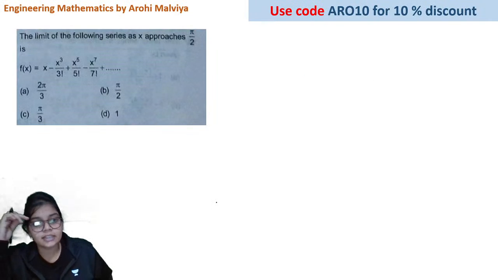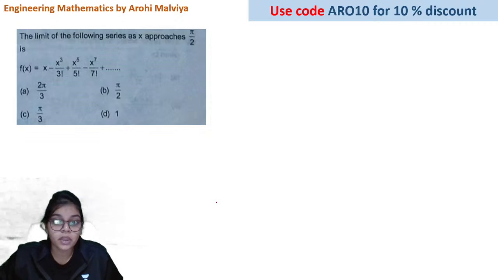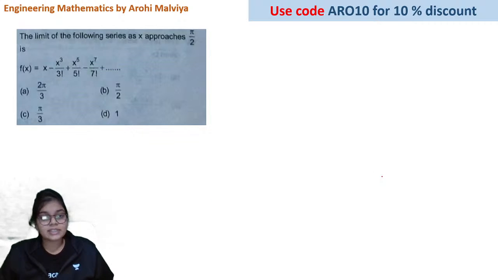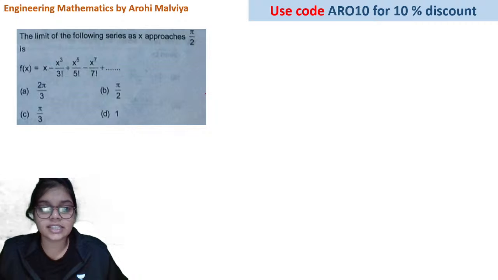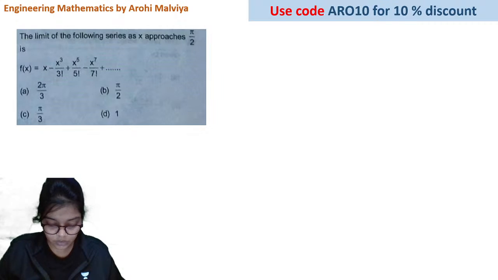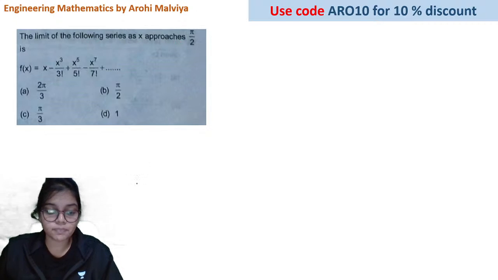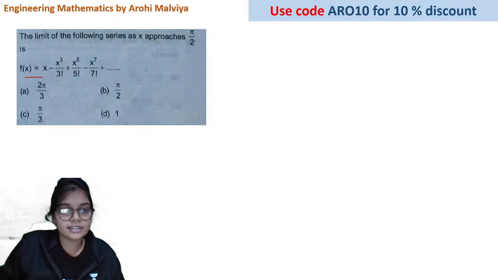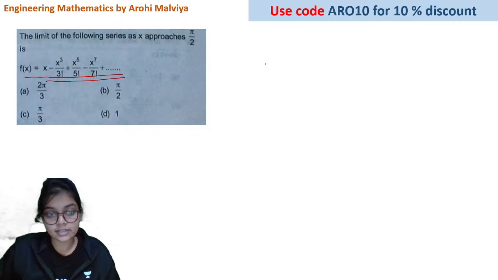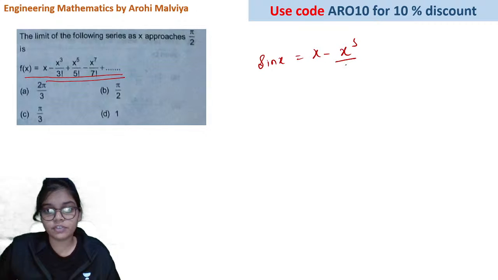Next let's look at this again, a simple question from your Taylor series expansion. Let's have a look. You can directly answer this question. The limit of the following series as x approaches pi by 2. When you look at this series, you should be able to tell which series this is. This series is of sin x, right? Sin x is an odd function, so it has odd power terms with alternate plus and minus sign.